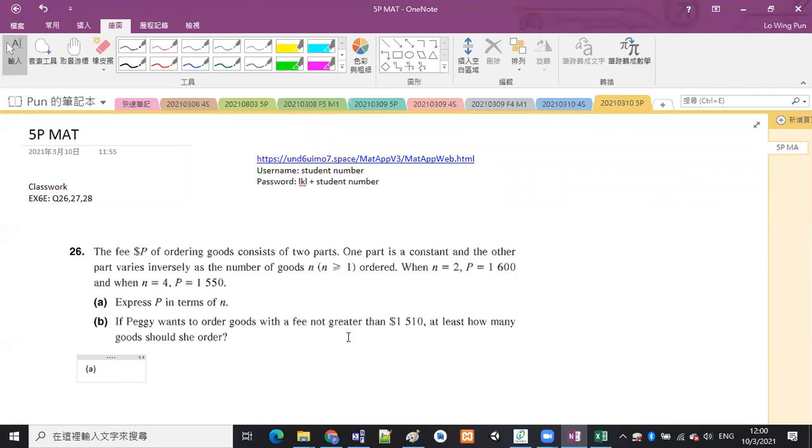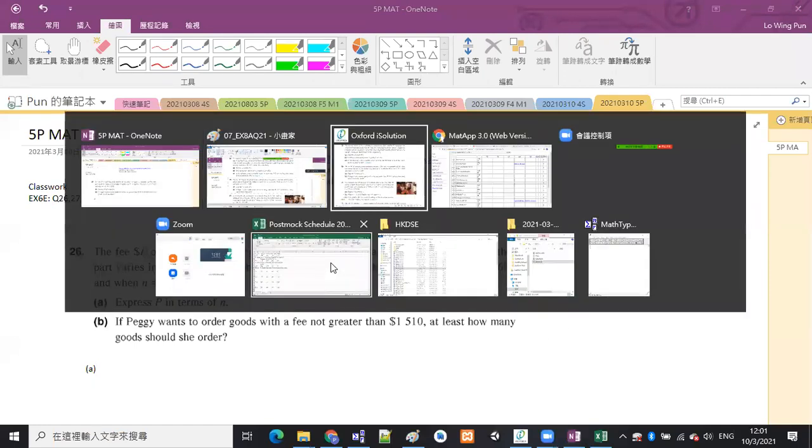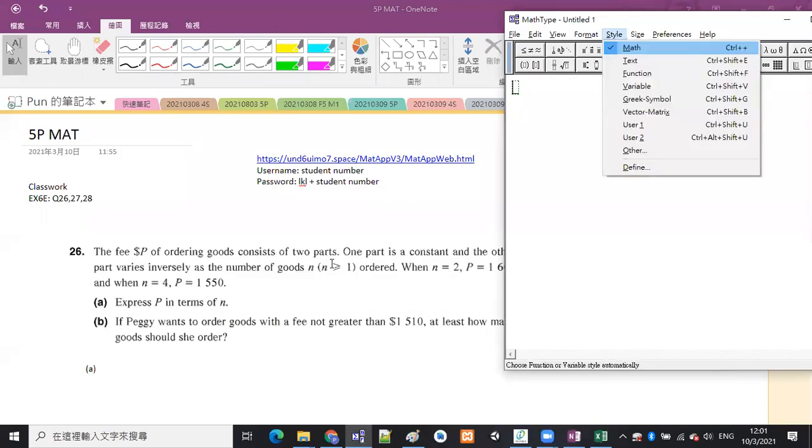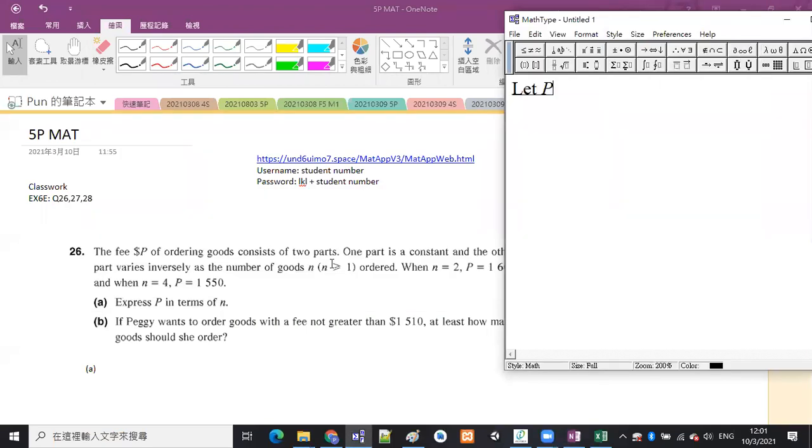So 26, the fee $P of ordering goods consists of 2 parts. Okay, so you can see the keyword 2 parts. P consists of 2 parts. So we are going to let P be the subject. And P should be equal to the sum of 2 parts.